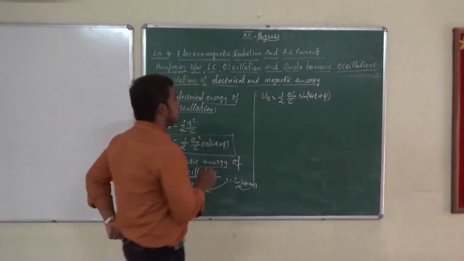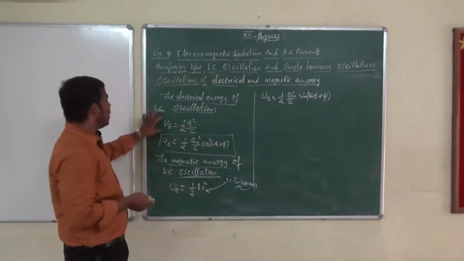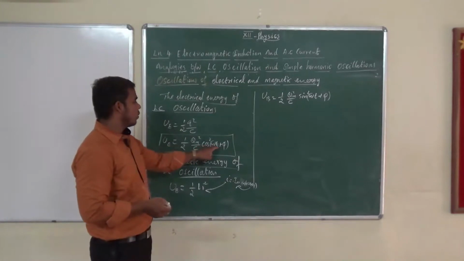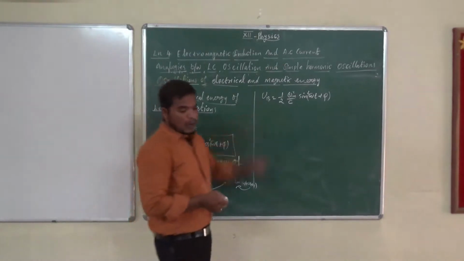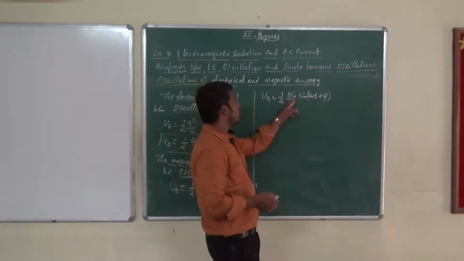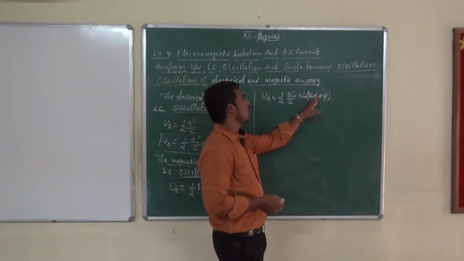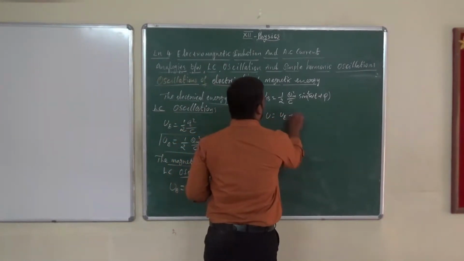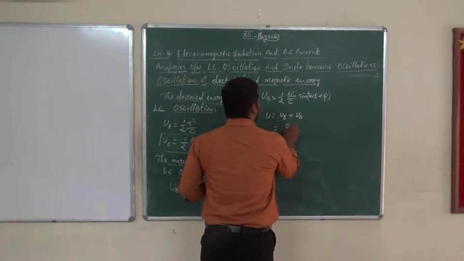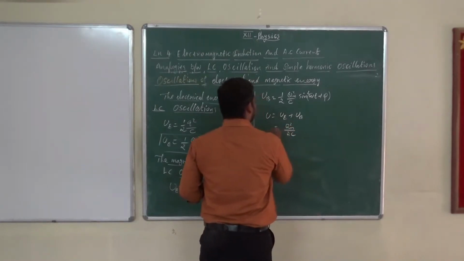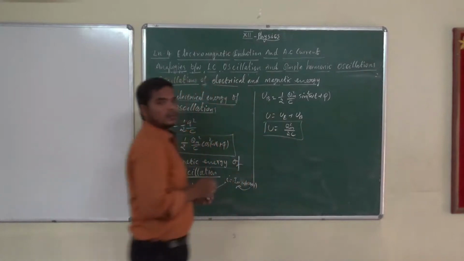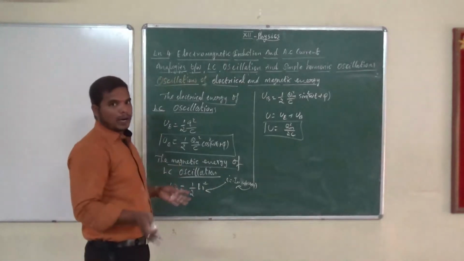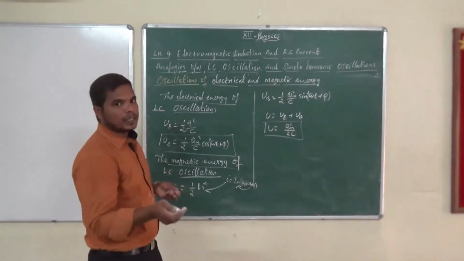So the magnetic energy and electrical energy. Electrical energy UE equal to 1 by 2 Qm square by C cos square of omega t plus phi. Same for the magnetic energy, UB equal to 1 by 2 Qm square by C sin square of omega t plus phi. When you substitute and get it, U is equal to UE plus UB. We are getting Qm square by 2C, isn't it? The energy remains constant because sin square of omega t plus phi plus cos square of omega t plus phi is 1. Sin square theta plus cos square theta is equal to 1.